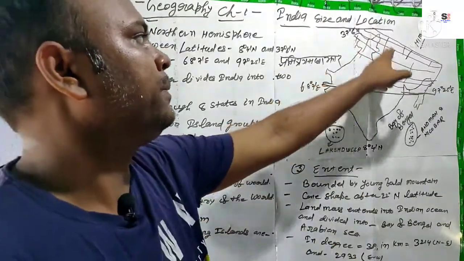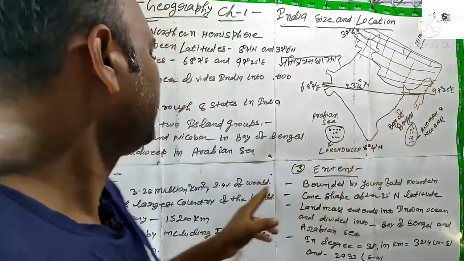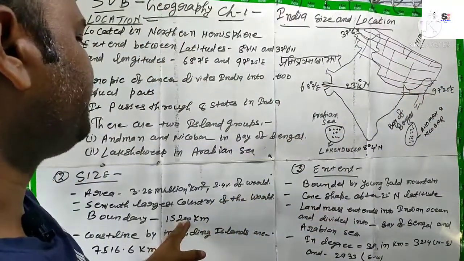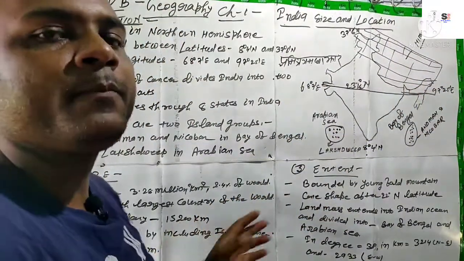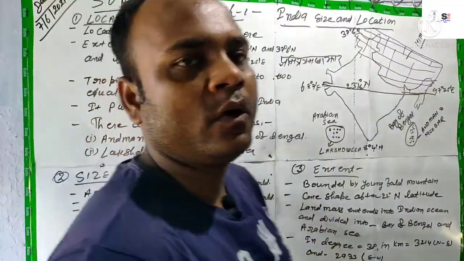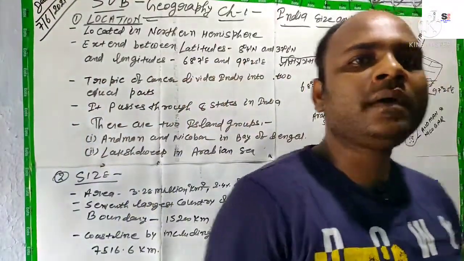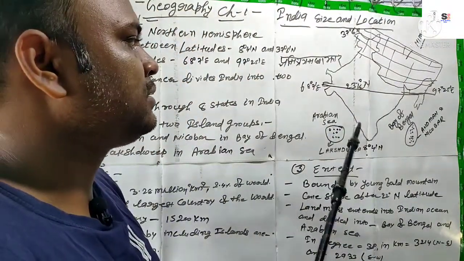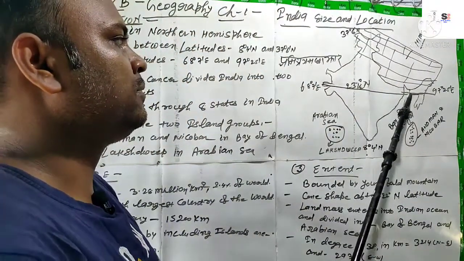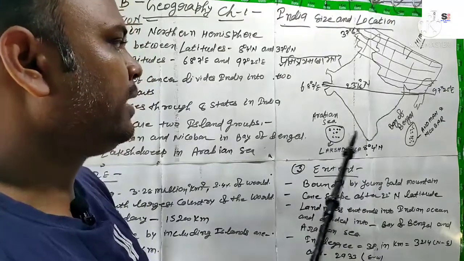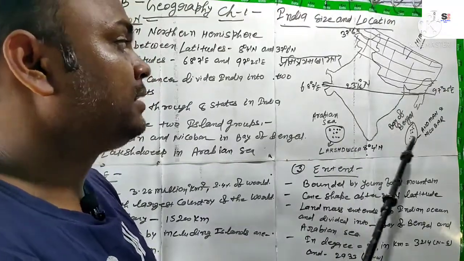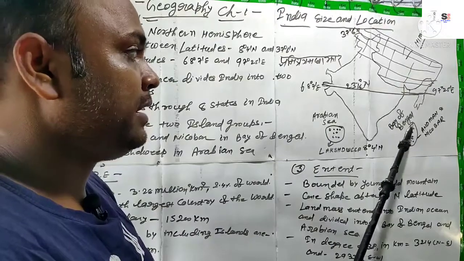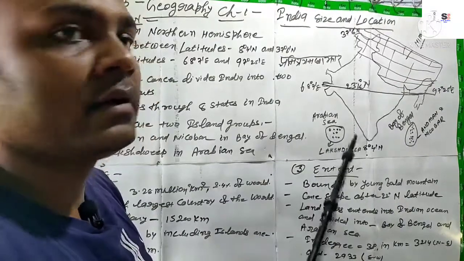The length of the boundary of India is equal to 15,200 kilometer. But when we talk about its coastal length, that means the part surrounded by the water body only. But there are also coastal areas of the island groups, isn't it?